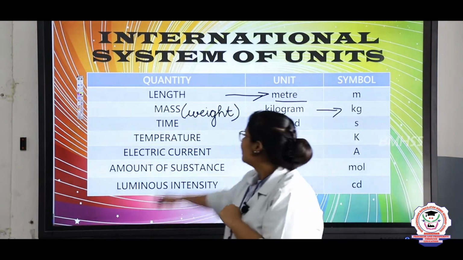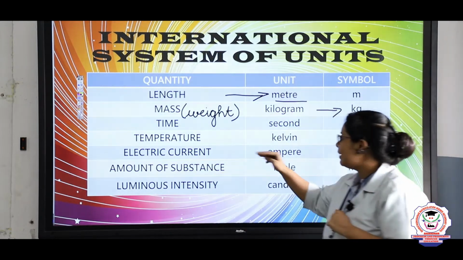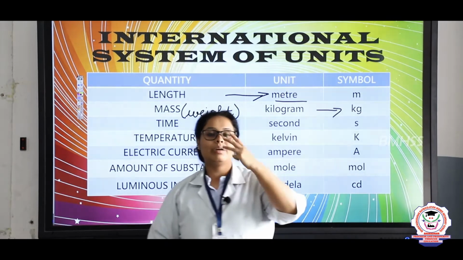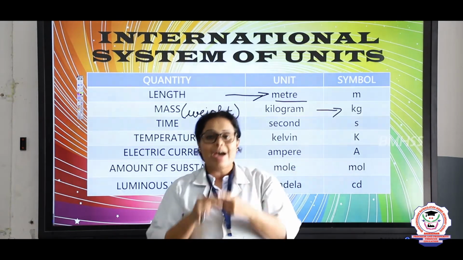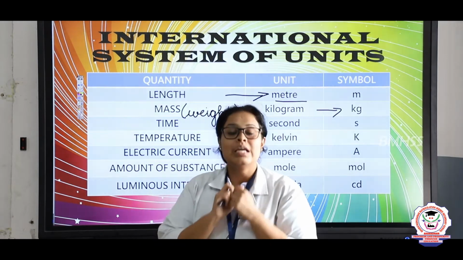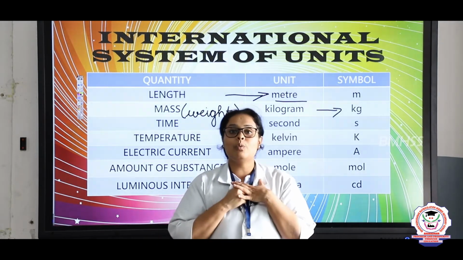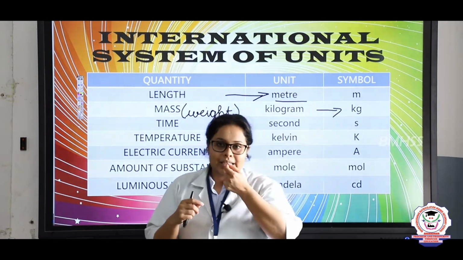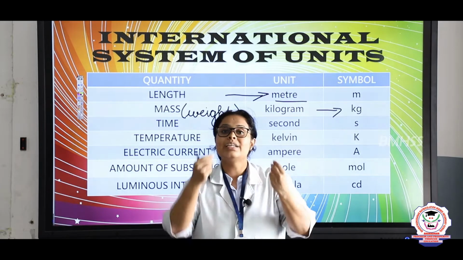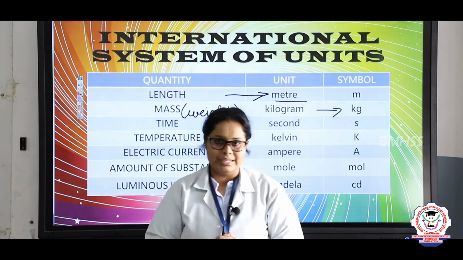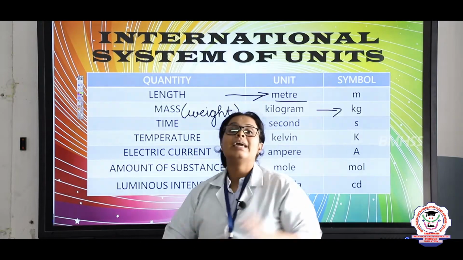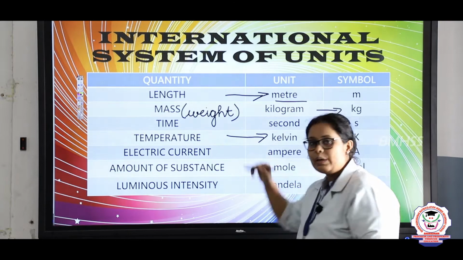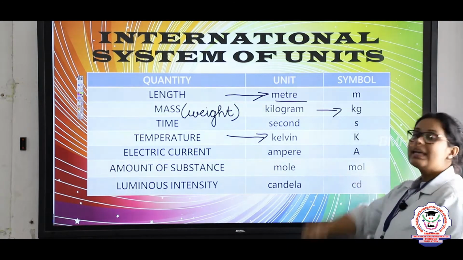Okay children? Now let's come to temperature. Temperature is divided into three types: Celsius, Fahrenheit and Kelvin. In India, generally if we want to know the temperature of the body, we take the thermometer scale, and in that we get to know the temperature of our body in degrees Celsius, right? In the same way, in the SI system they use Kelvin, and the symbol of Kelvin is capital K.